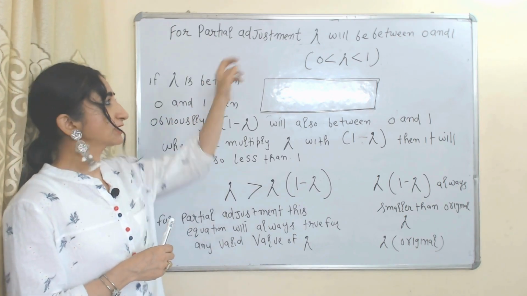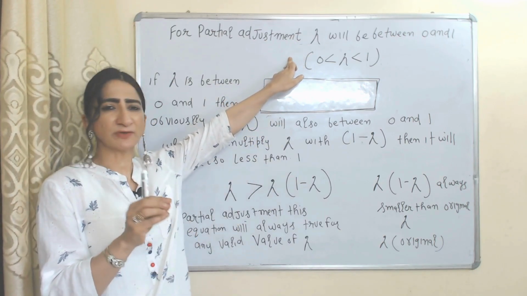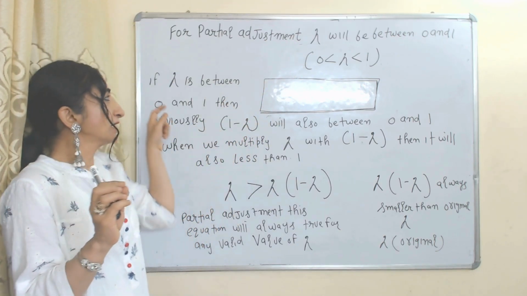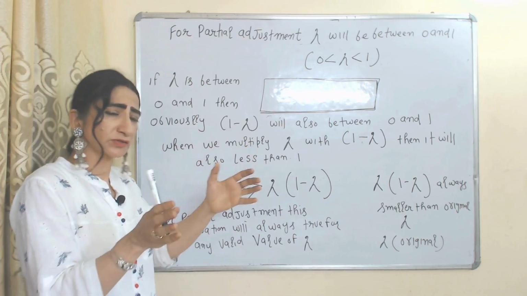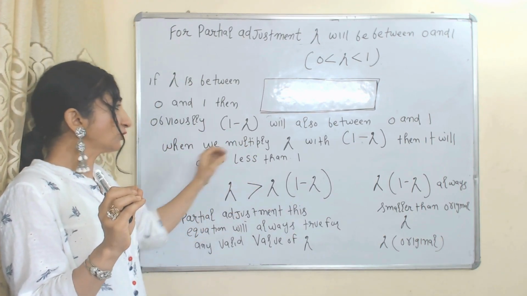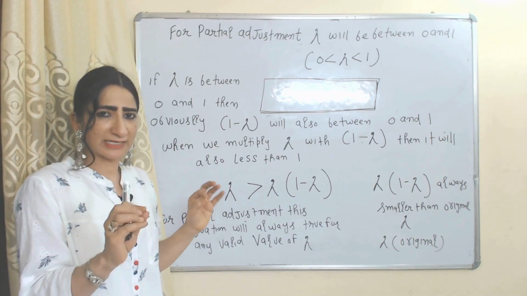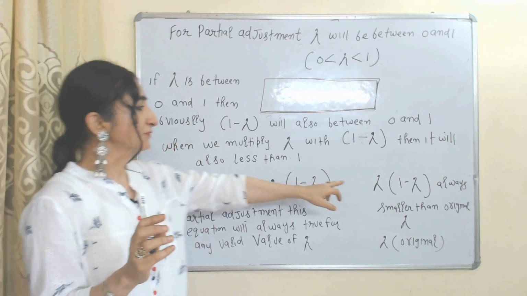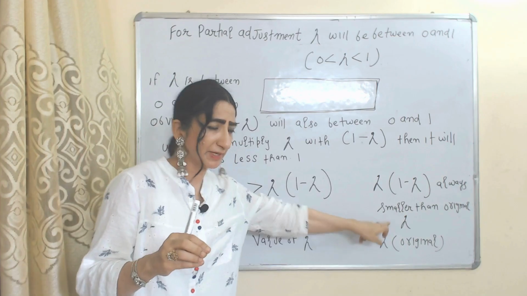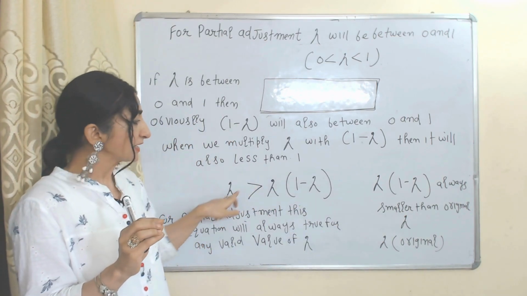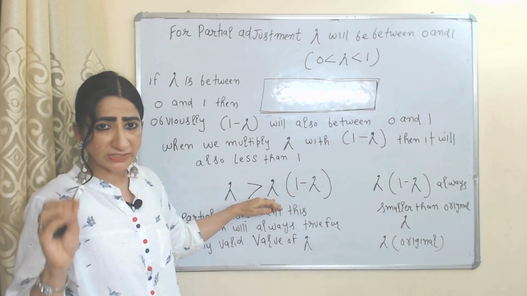For partial adjustment, lambda will always be between 0 and 1. If lambda is between 0 and 1, then obviously 1 minus lambda will also be between 0 and 1. If you multiply lambda with 1 minus lambda, it will also be less than 1. That means lambda times 1 minus lambda will always be smaller than our original lambda.